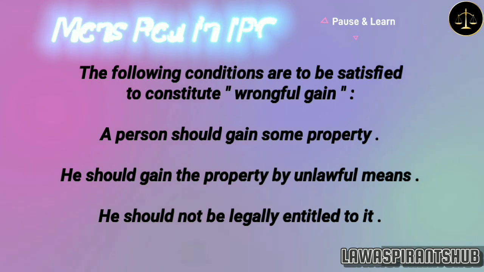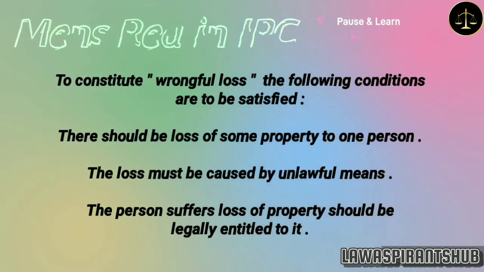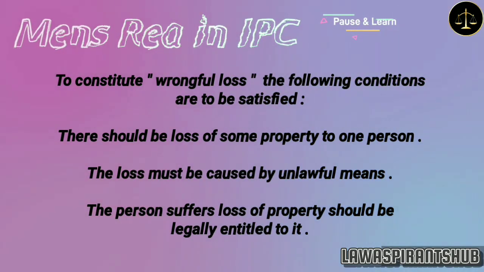The following conditions are to be satisfied to constitute wrongful gain. A person should gain some property. He should gain the property by unlawful means. He should not be legally entitled to it. To constitute wrongful loss, the following conditions are to be satisfied. There should be loss of some property to one person. The loss must be caused by unlawful means. The person who suffers loss of property should be legally entitled to it.